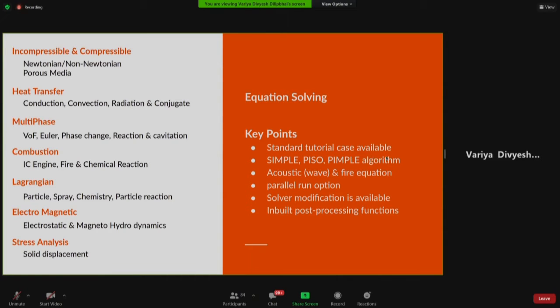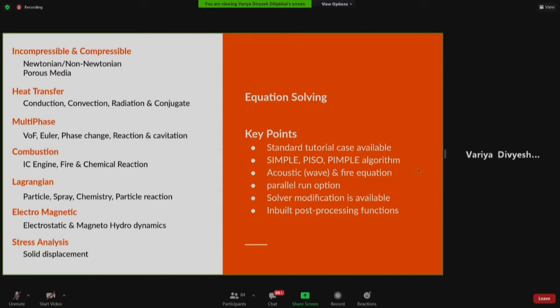For example, you copied the cavity case, didn't do anything but copied it and ran a few commands, and you had the results. In the same way, you modified that cavity case into a pipe and learned how to do flow through a pipe. Same way you can take any combustion based or multi-phase or heat transfer based tutorial case and learn from that.